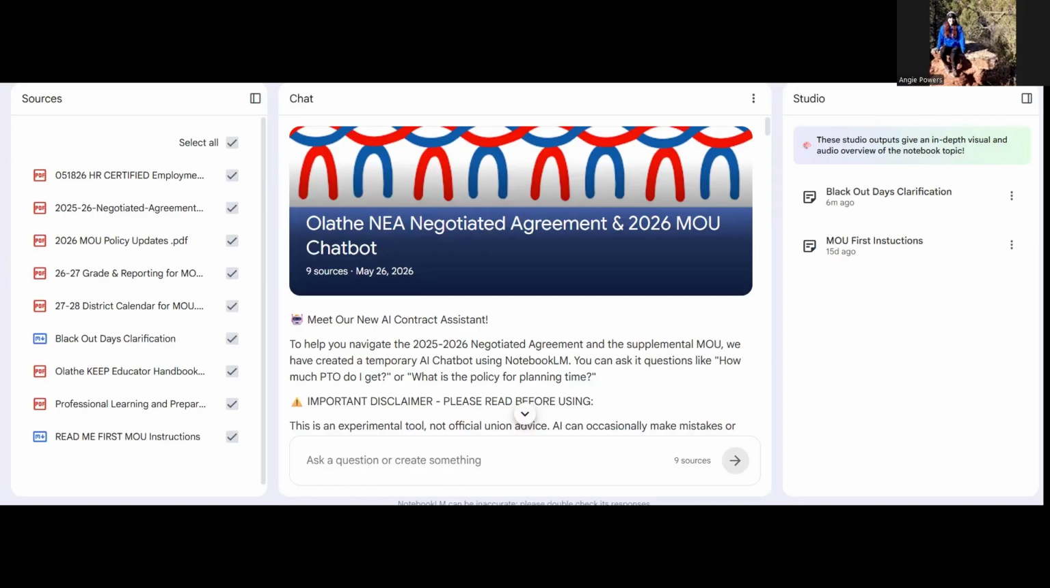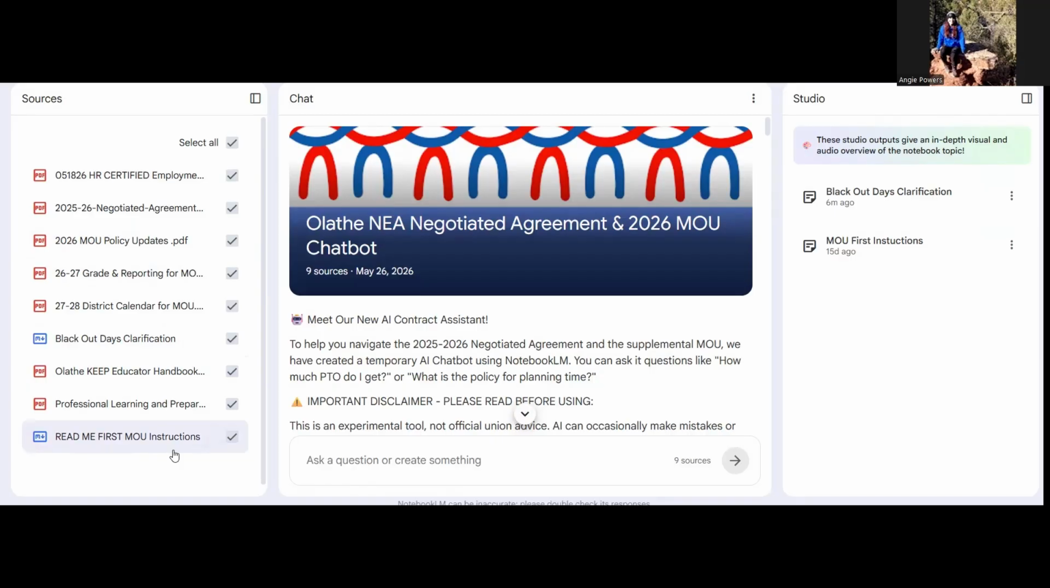Some of you may be familiar with some of our previous chatbots, and we wanted to make you aware of how this chatbot is a little different and how you can use it. So the first thing that I will acknowledge is over here on the left-hand side, you will see there are many documents. This is a really good use of what's called Notebook LM because it allows us to not only upload the negotiated agreement, but also all of the MOU documents so that this chatbot can pull from all of those various sources to give you the correct information.